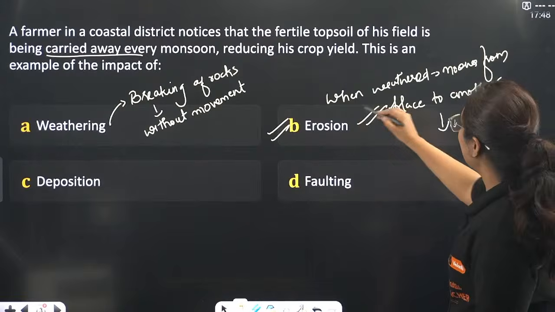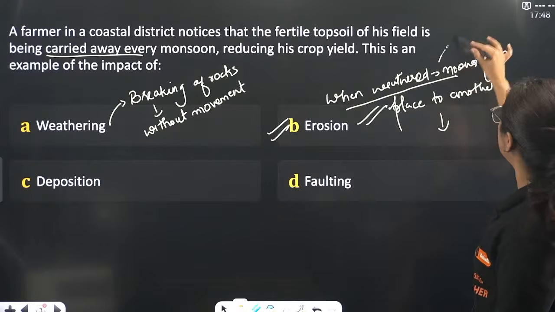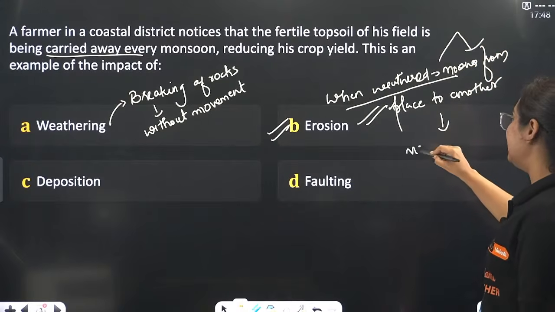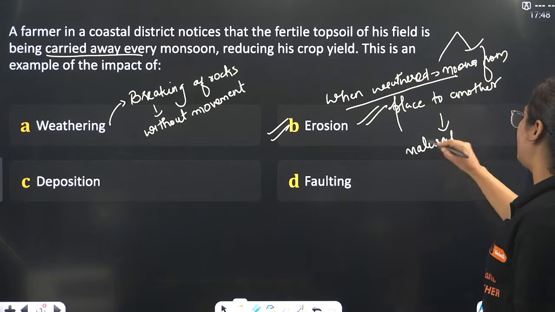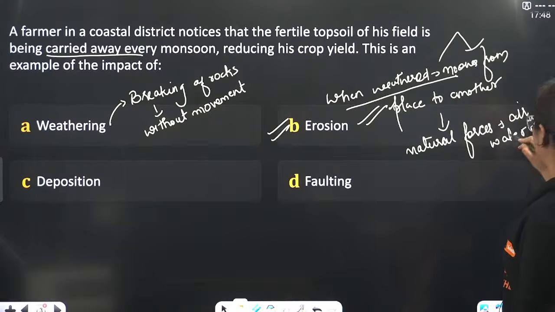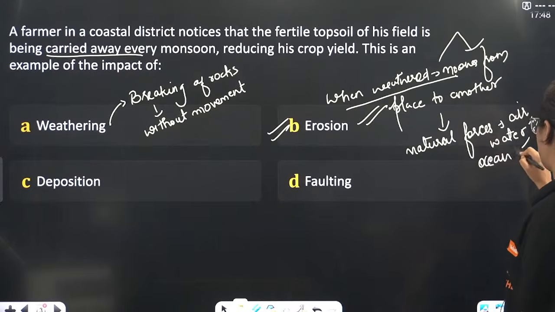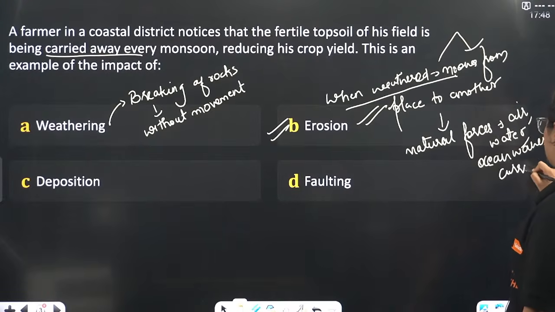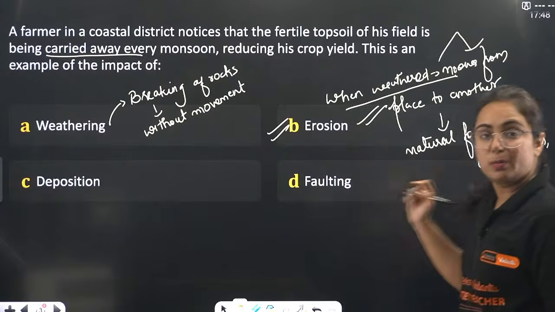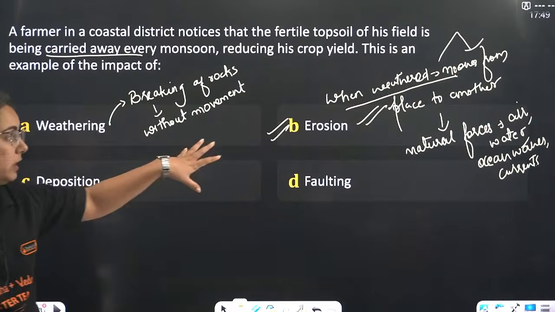Similarly, when the weathered rock breaks down into pieces, it moves from one place to another with the help of natural forces, that is air, water, right? It can be running water, underground water, ocean waves, ocean currents, etc. When the sediments are moving because of these natural forces, it is known as, what is it known as?